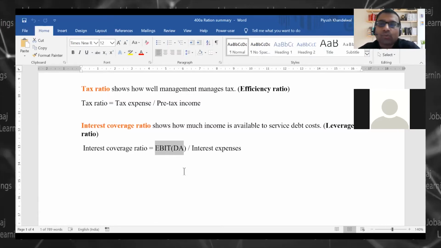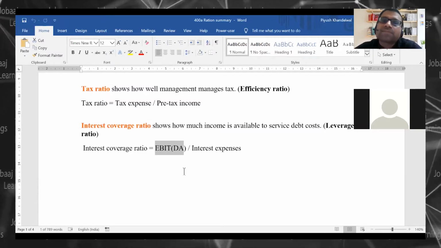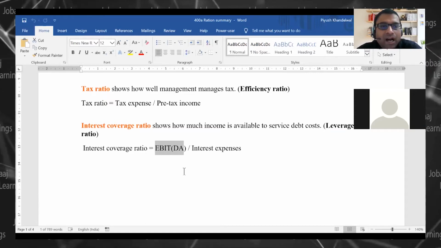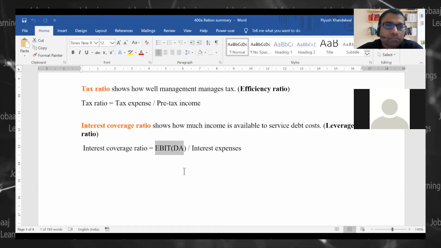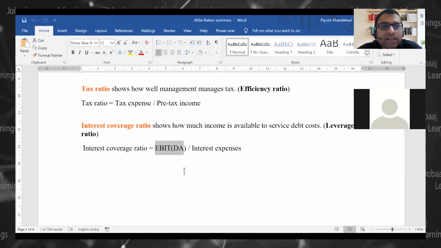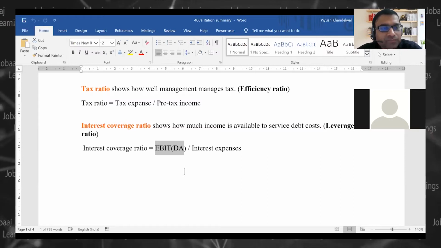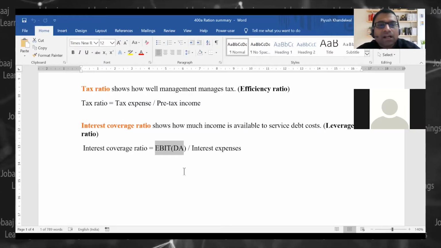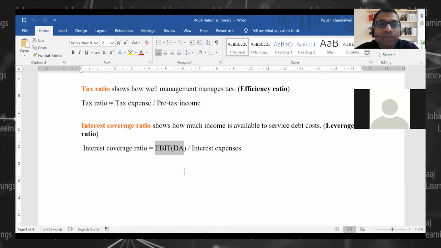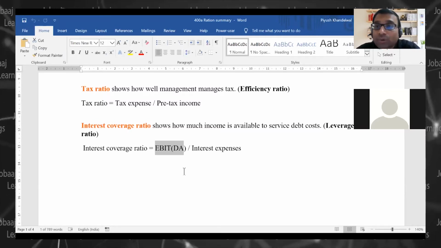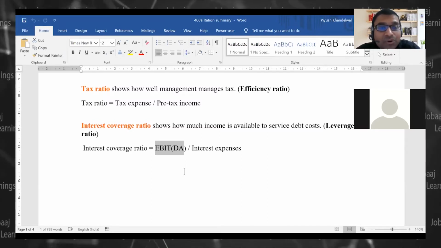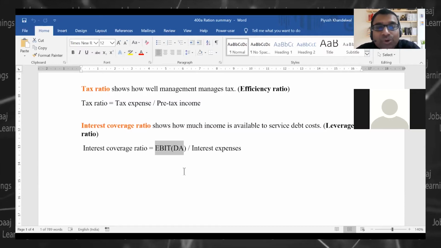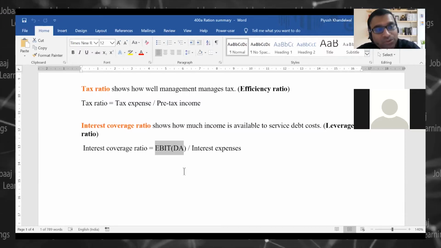If this ratio had been analyzed very thoroughly, and I'm telling you with a lot of responsibility, by anyone, it could indicate that the company is going for a disaster. The lower the interest coverage ratio is, the higher the risk of you doing a default on your loan is. Because if you are not able to cover your interest properly by your operating income, how would you pay the installments on the loans, right?